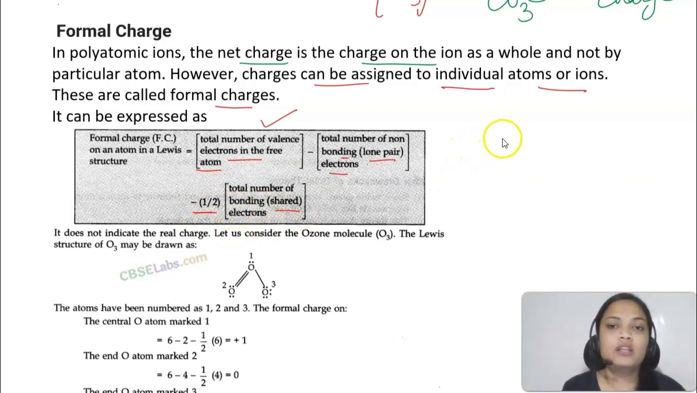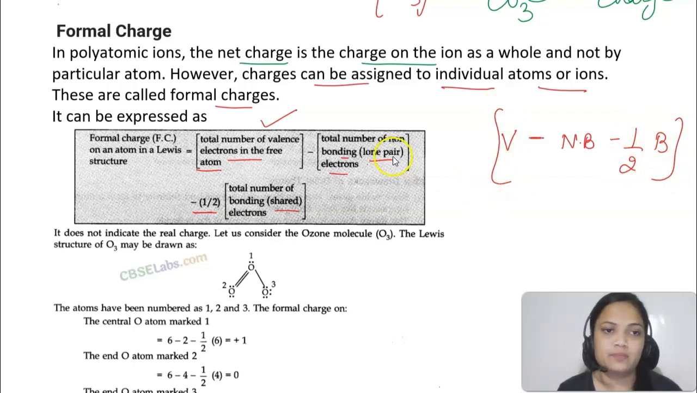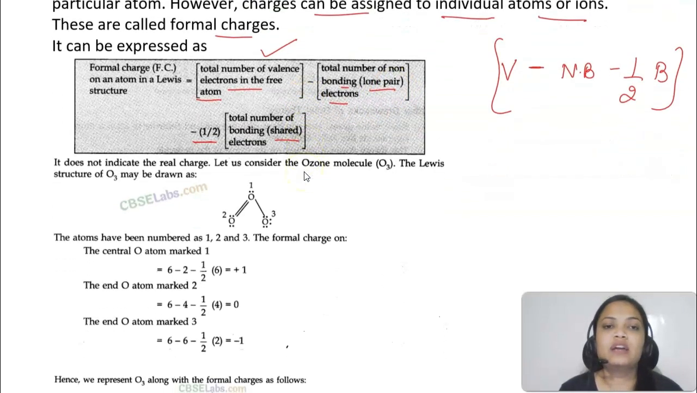So total number of valence electrons minus the total number of non-bonding electrons minus half of the total number of bonding electrons. That will give you the formal charge on the atom. It is not a real charge, okay students, but it's just we are calculating it.